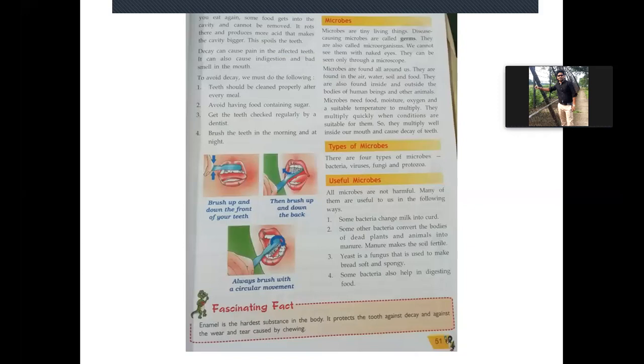From that hole, those food particles will not come out, and again microbes will go there and produce more acid in that place. From that acid, the cavity will day by day become larger and bigger. That means the hole will become bigger than the previous one.